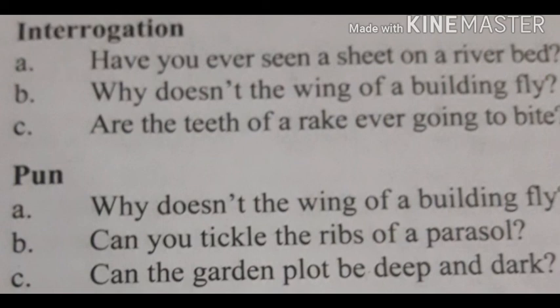Examples of pun. The whole poem is pun, each and every line is pun, but here are given 3 examples. Why doesn't the wing of a building fly? Wing has 2 meanings. Second, can you tickle the ribs of a parasol? Ribs has 2 meanings. Can the garden plot be deep and dark? Here, the word plot also has 2 meanings. So these are examples of pun.